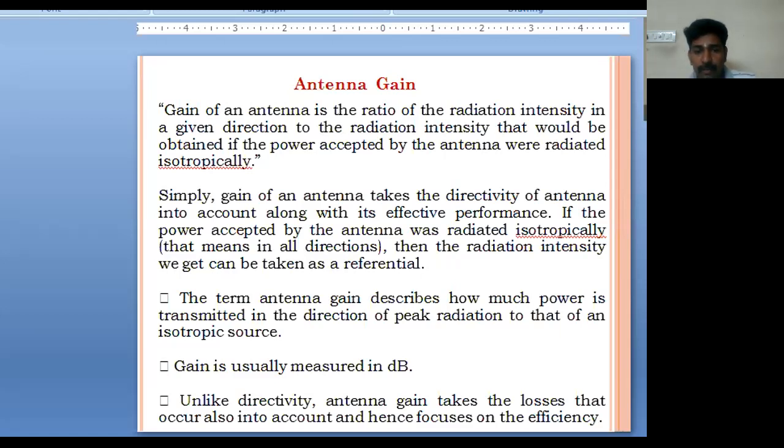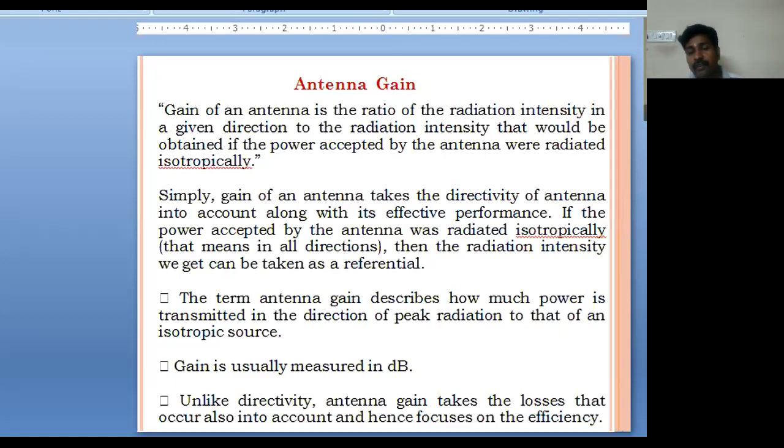If the power accepted by the antenna was radiated isotropically, that means it is radiating equally in all directions, then the radiation intensity we get will be taken as a reference. The term antenna gain describes how much power is transmitted in the direction of peak radiation compared to that of an isotropic source. We know that the gain is usually measured in decibels.